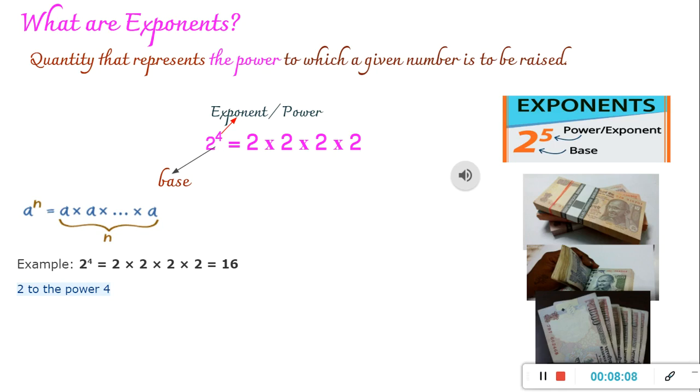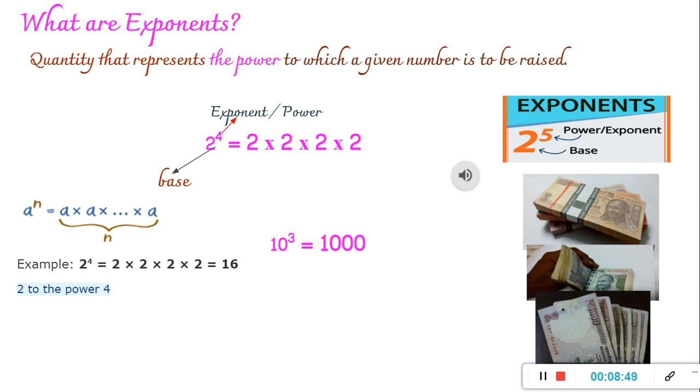You talk about 10 to the power 2. 2 is the exponent. It means the 10 should be used 2 times for multiplication. You talk about 10 to the power 1. What does that mean? 10 has to be used only once, right? And now, if you talk about 10 raised to 0, what is that? That means we are not even using 10 even once in multiplication. So here the result would be 1 because you are not multiplying 10 even one time. So 10 raised to 0 would be 1.